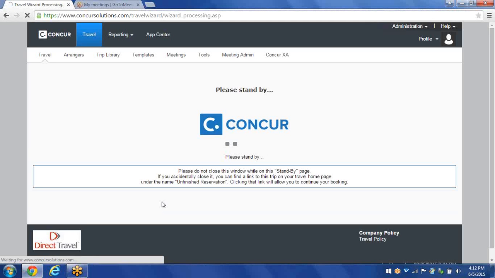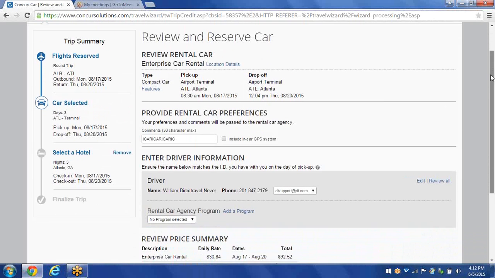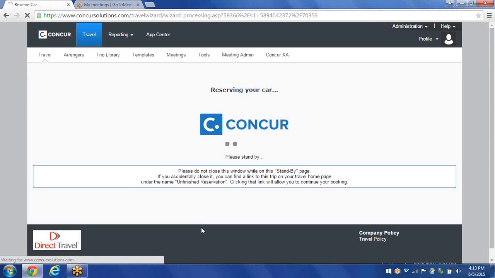And then what Concur will do. So on this page right here, just like for air, I need to review and make sure everything is what needs to happen. In the rental car agency program, if I had one in here, it would show up. If not, I can just add it. It gives me the price summary to review right here. And then if everything looks good, I click on reserve car and continue.